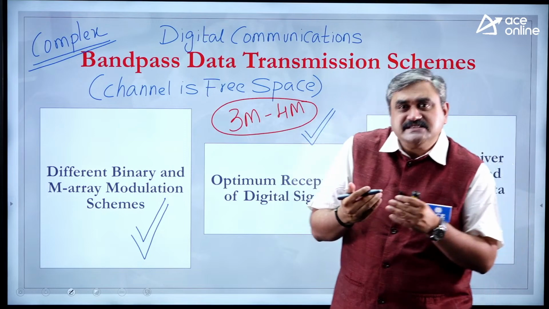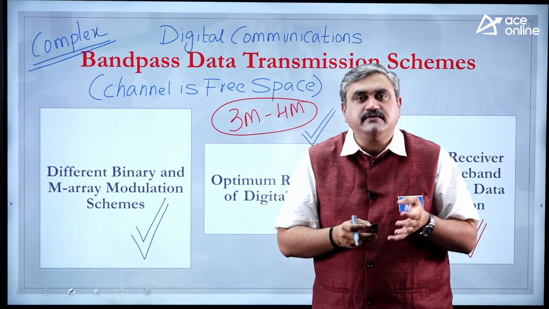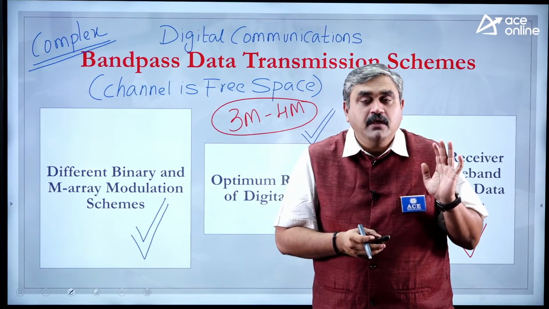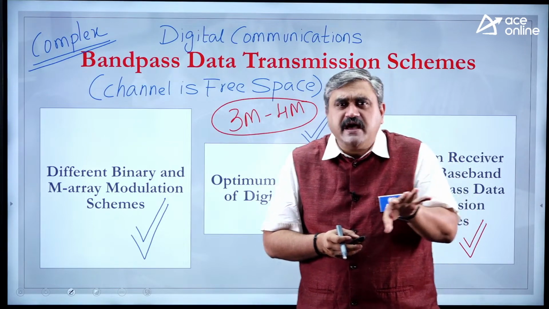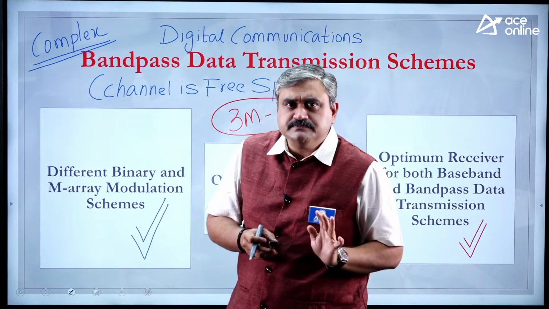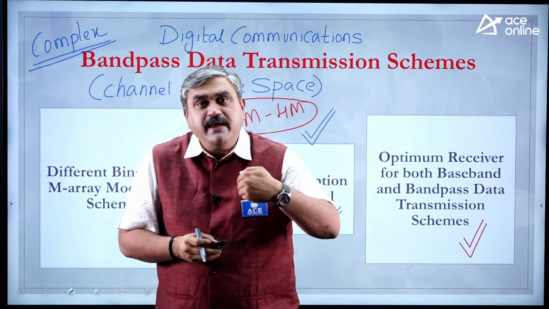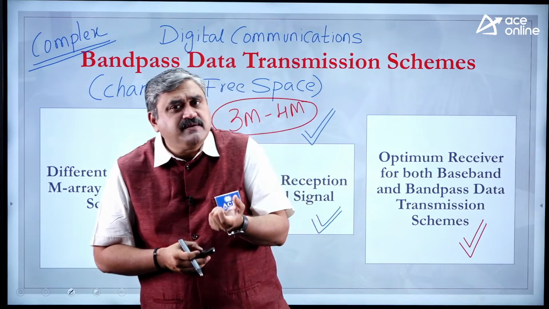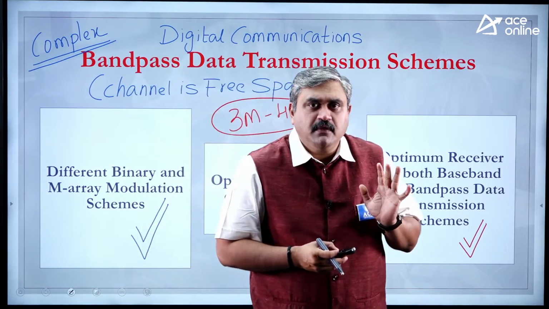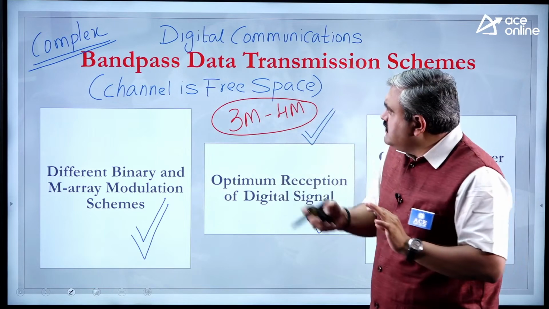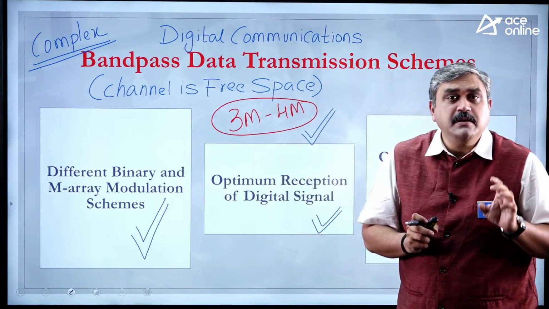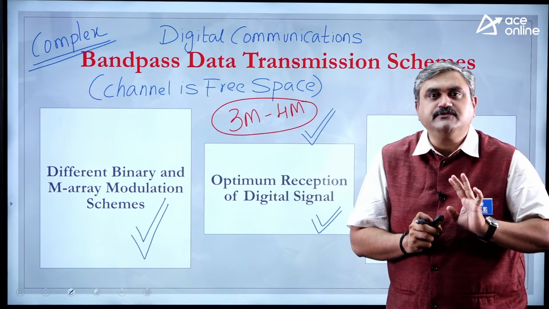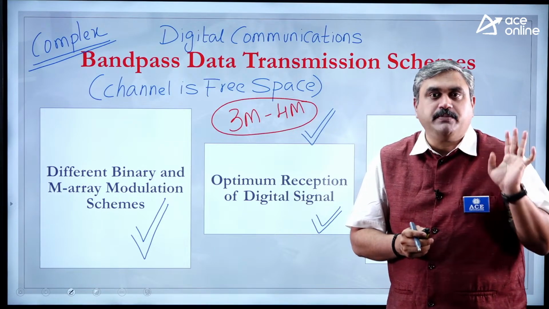One topic they may skip completely, like matched filters and correlation receivers. Sometimes it may come, may not come. Constellation plots also, they continuously asked for 2-3 years, then they stopped. So like that it may repeat, but MAP ML based decoding schemes, every year a question is coming. So that is the reason this is a little bit complicated area, but surely short questions, the weightage is more. So don't leave this topic, very, very, very important topic.